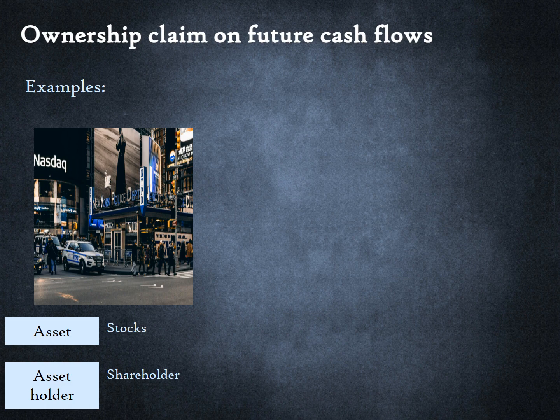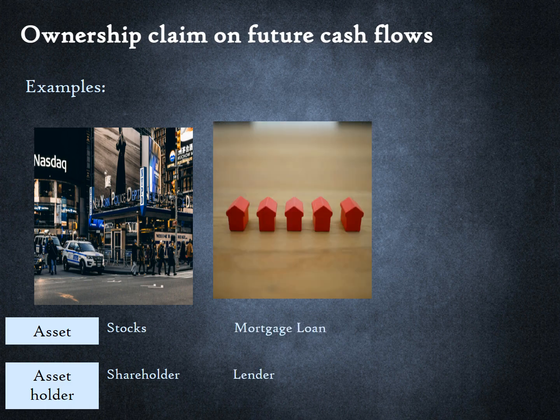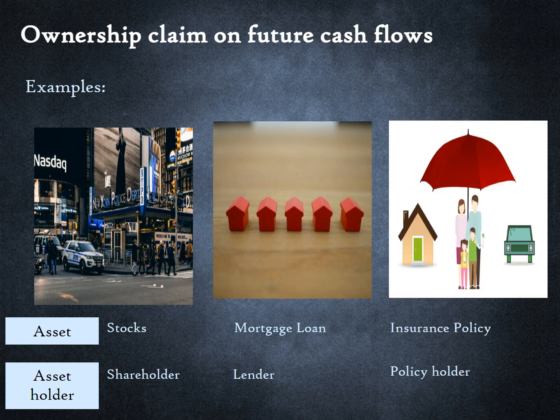A second source of intrinsic value of a financial asset is an ownership claim on a future stream of cash flows. Stocks represent an ownership claim of the shareholder on the earnings of a company. A loan is an ownership claim on a stream of payments from the borrower. An insurance policy derives value from future payouts.